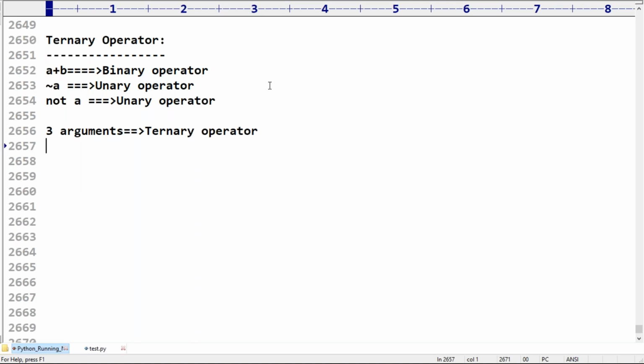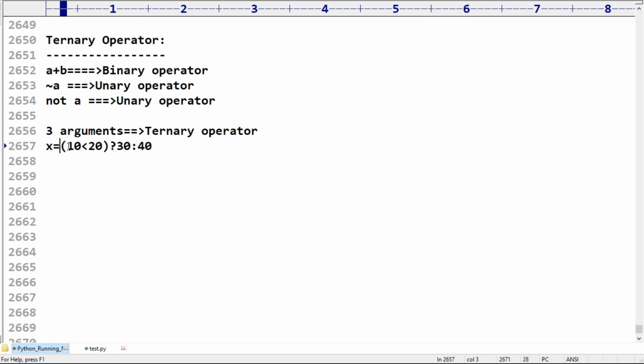In Java, for people coming from a Java background, you declare it as x = 10 < 20 ? 30 : 40.